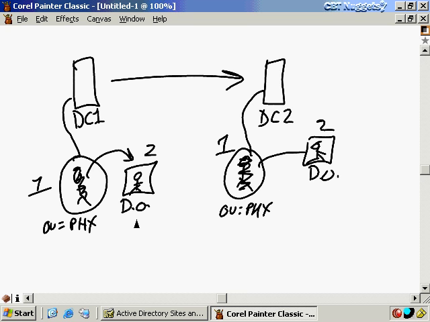Now, in a non-authoritative restore, what would happen is it would recreate this user account. It doesn't really recreate it. It just takes it off a tape or whatever and restores that user account to its original condition and its original version number. Now, when this domain controller reboots, it's going to check with DC number 2, and it's going to say, hey, I've got version number 1 for this user account at Phoenix. And DC2 says, well, then you're wrong, because that user account was deleted, and I've got a more authoritative version number incremented at version number 2. Therefore, I'm right. And then this domain controller says, oh, okay, I guess I'm supposed to delete them and put them in deleted objects. And then you're right back where you started from.